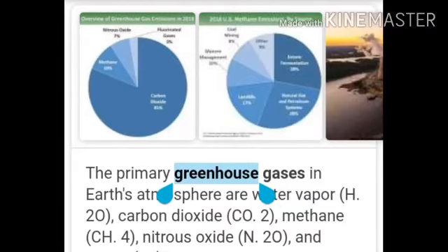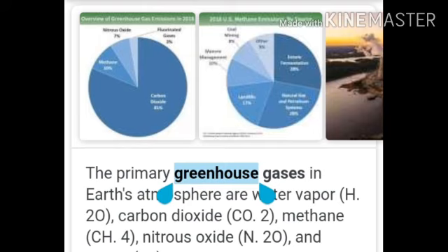Which are the gases in the atmosphere that absorb this heat energy? The gases which absorb this heat energy and maintain a livable temperature on the earth are known as greenhouse gases. Some greenhouse gases absorb this heat energy and prevent the earth from becoming too cold at night. Some of them are carbon dioxide, CO2, nitrous oxide, N2O, chlorofluorocarbons, CFCs, methane, CH4, and water vapor.